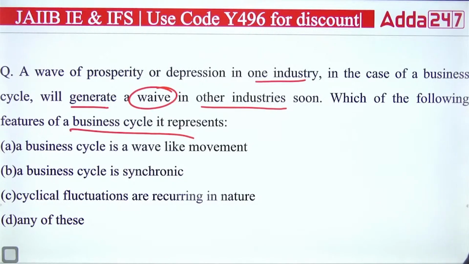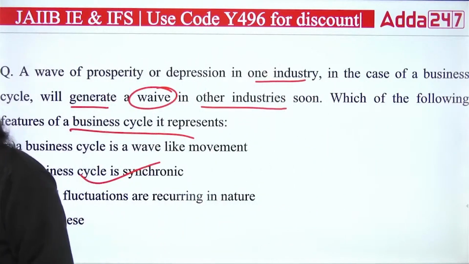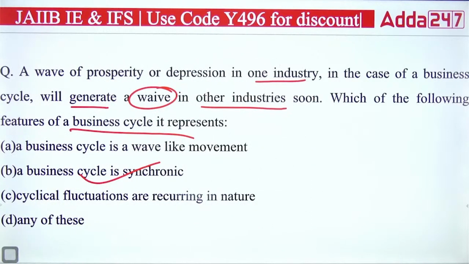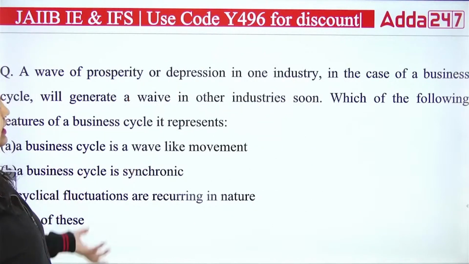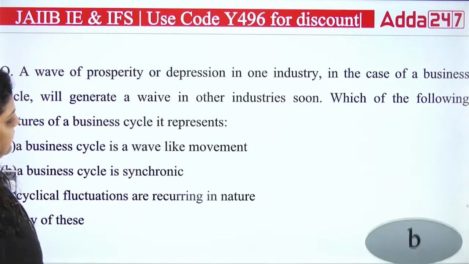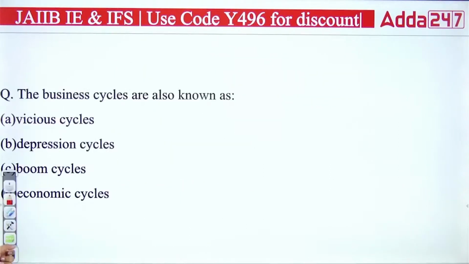And actually the right answer will be that a business cycle is synchronic. The business cycle is synchronic. If one industry is facing depression, the other will also face the same. If one is facing prosperity, the other will also face the same. So right answer is B. A business cycle is synchronic. Okay, it's in sync with the other.